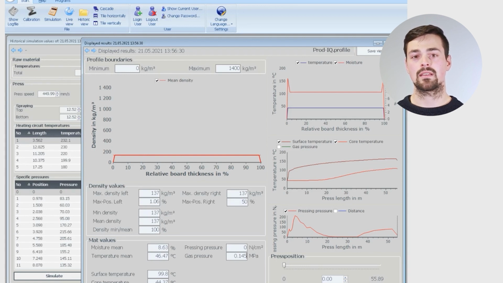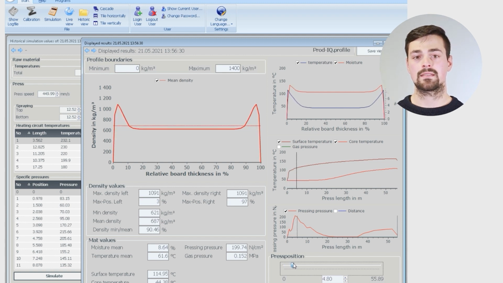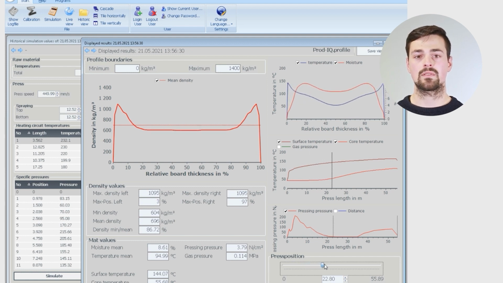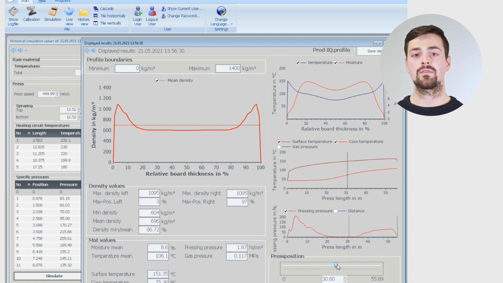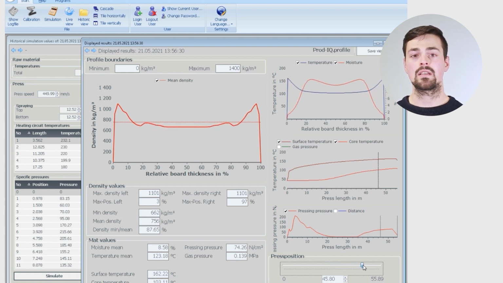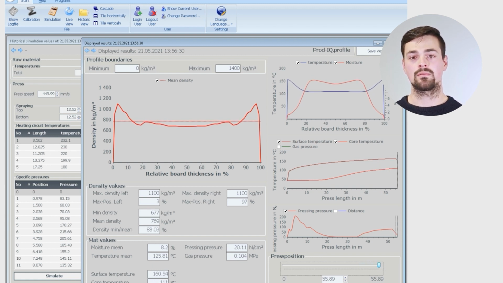into the pressing process. With the slider at the bottom right, we are able to follow the complete cycle of the board through the press. The result window will display the physical values and curves associated with the press position. Thus, we are able to follow the development of our density profile, but also moisture and temperature distributions from the press infeed to the final board.